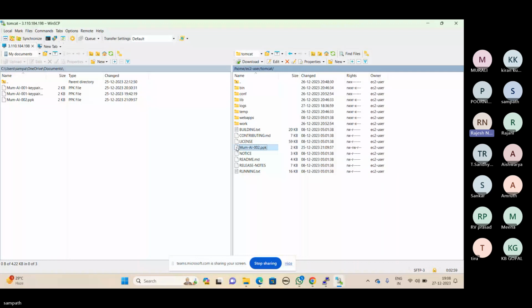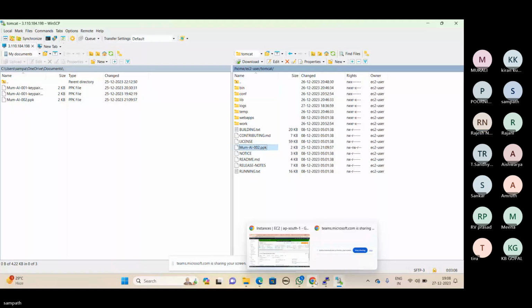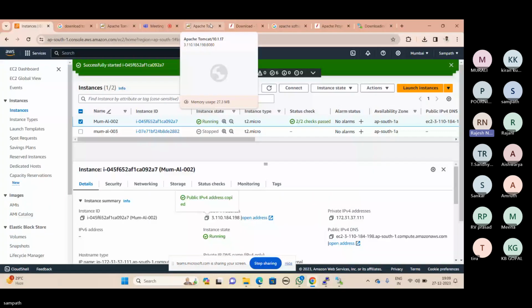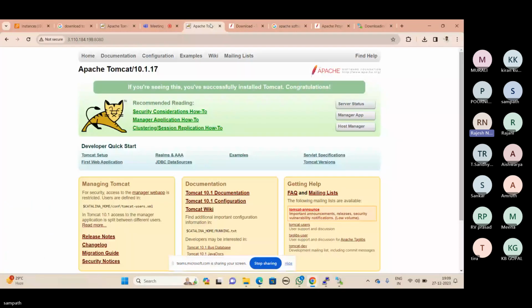Now open the web pages folder. Can you please open the web pages folder on the right side? On the right side, there is web apps, sorry, web apps.